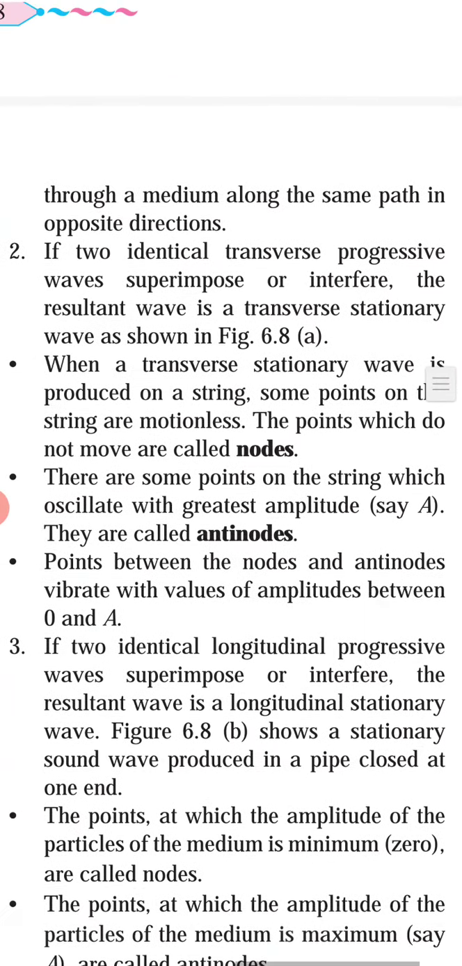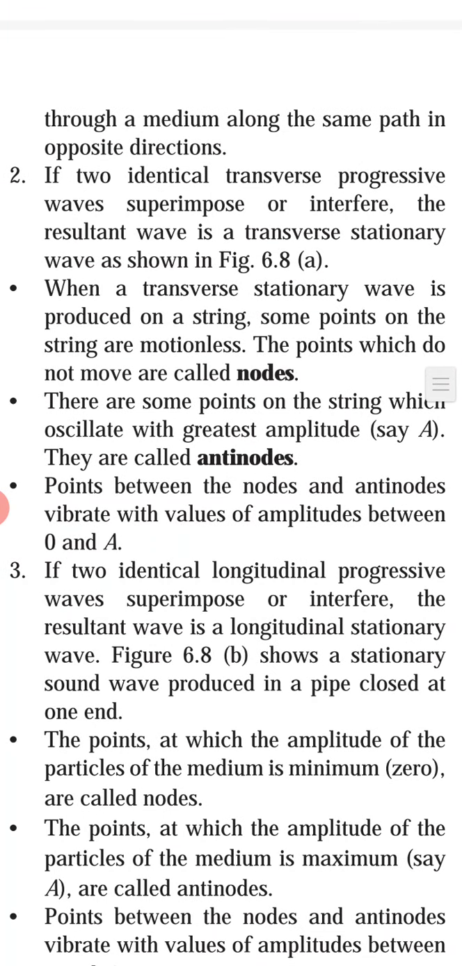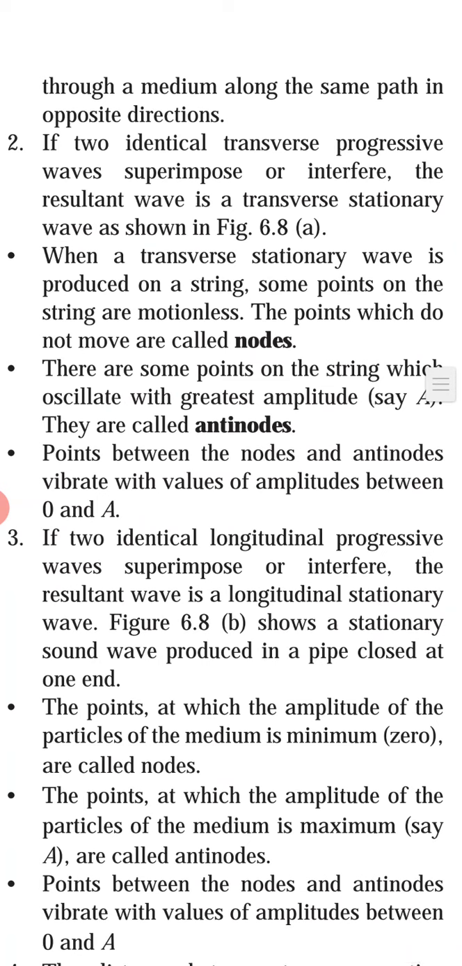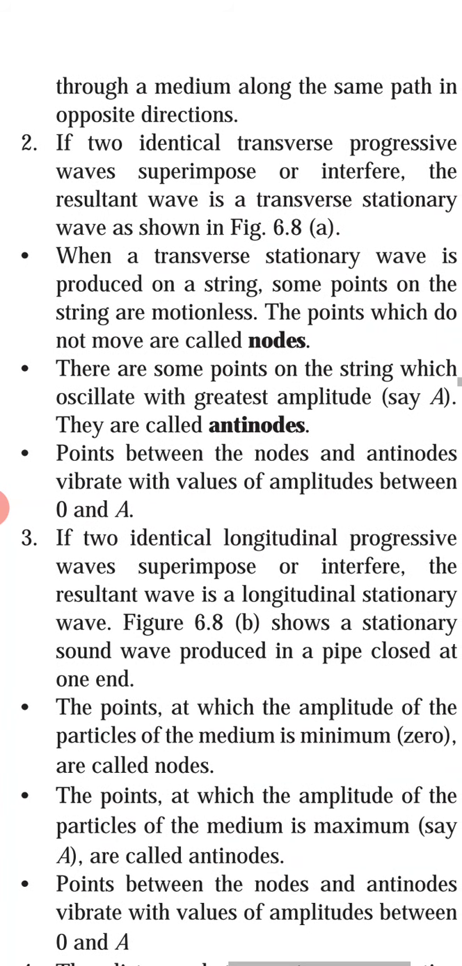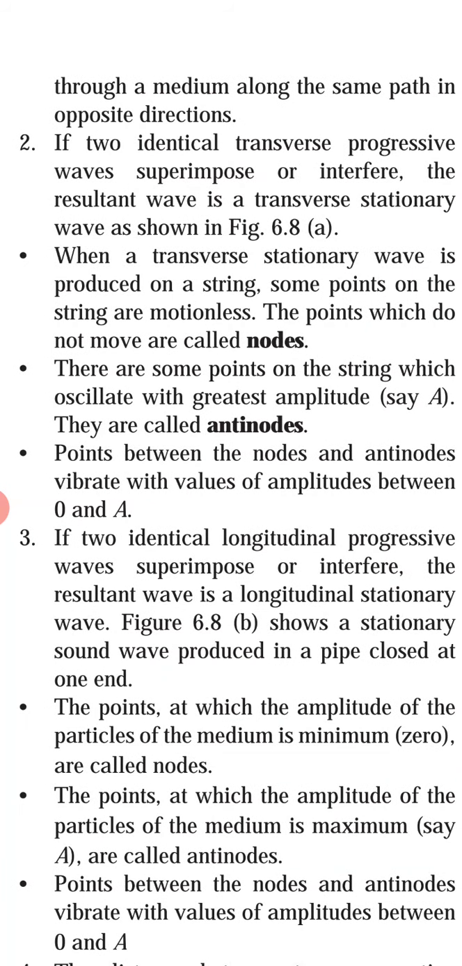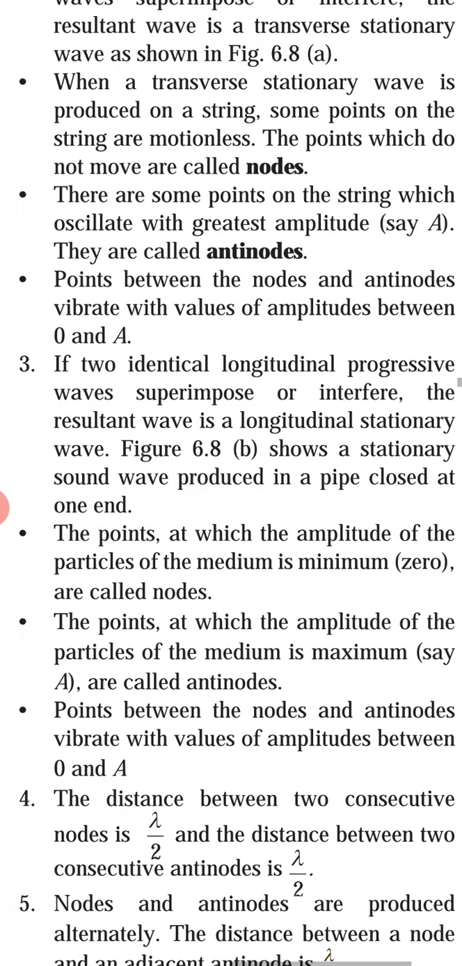Now, when a transverse stationary wave is produced on a string, some points on the string are motionless. The points which do not move are called nodes. And there are some points on the string which oscillate with greatest amplitude, they are called antinodes. And points between node and antinode vibrate with values of amplitude between 0 and A, capital A.